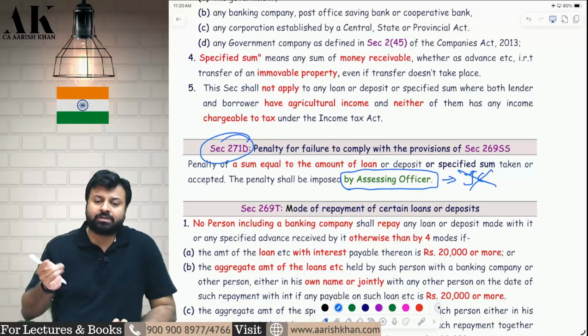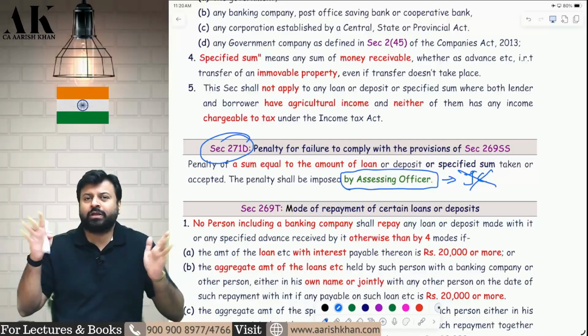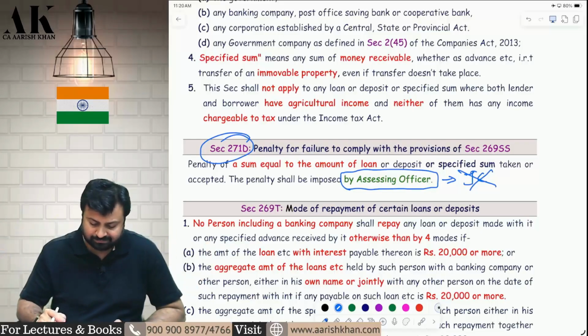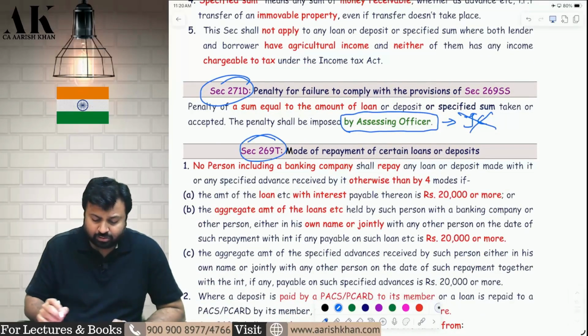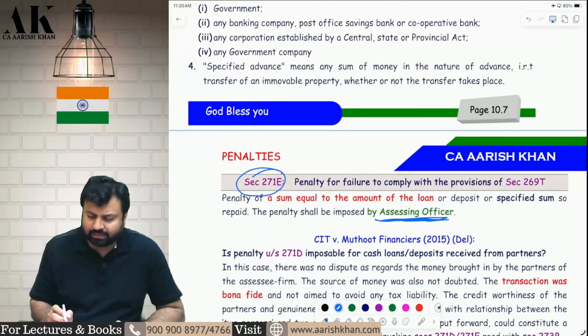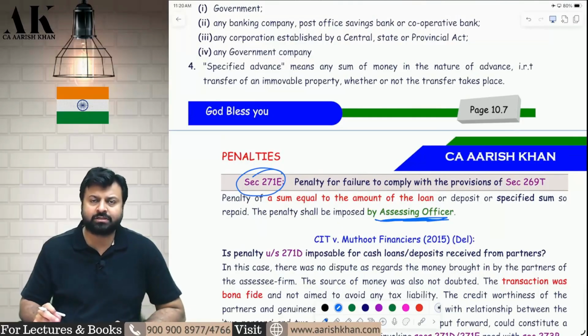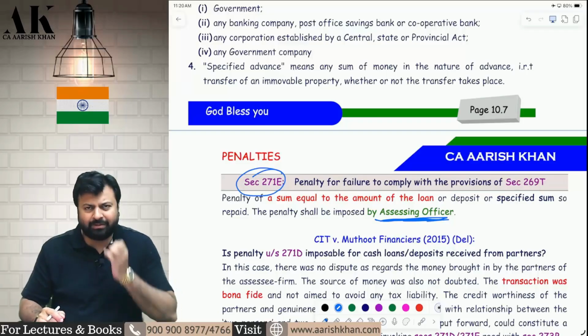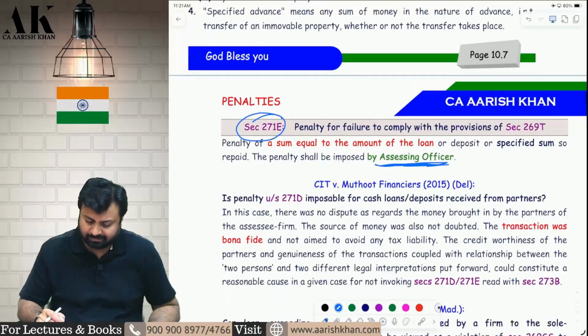Earlier it was only Joint Commissioner, now they have expanded the scope to give the power to all kinds of assessing officers. Similarly, in 269T also they have changed the penalty under 271E. They have extended this to assessing officers, not only to joint commissioners. I hope it is clear to all of you. So such small amendments are also there and big amendments are also there.